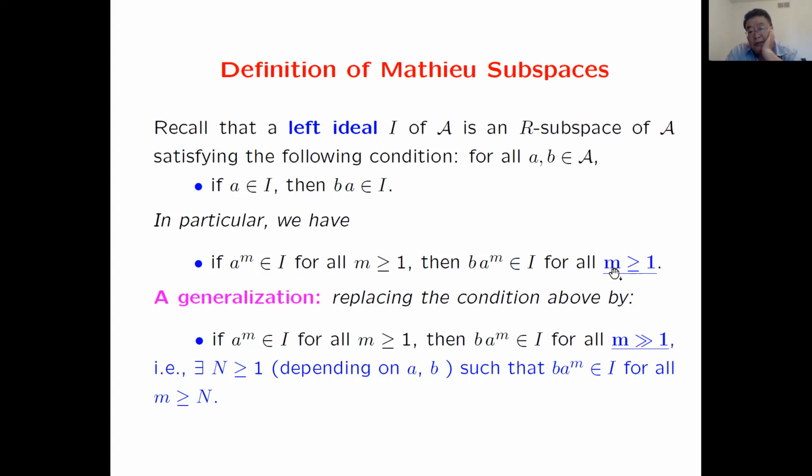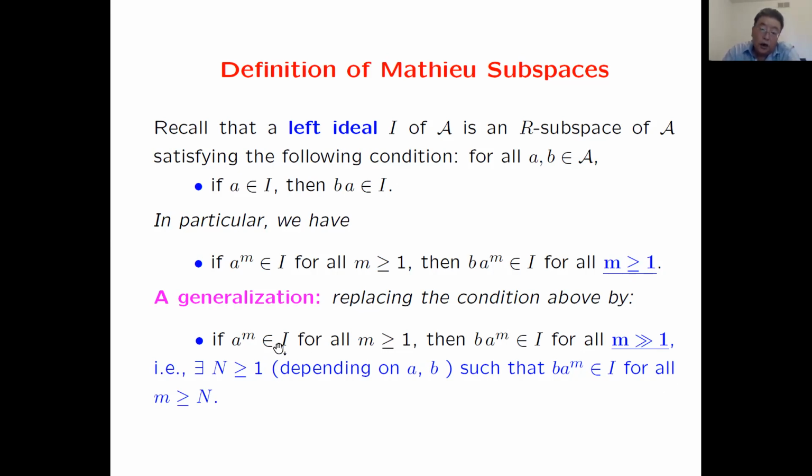Here, m is any m greater than 1, but here I only require the product to be in the subspace when the exponent m is large enough, i.e., we can find a big N, which depends on the elements a and b, such that this product will be in the subspace for all little m after the big N. Okay, so this is the only difference. Here it is for all m greater than 1. Here it is for all m large enough. So pretty much this is the definition of left Mathieu subspaces. This is the main idea.